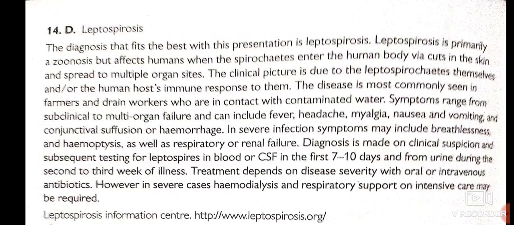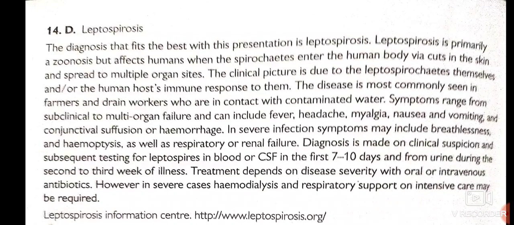Leptospirosis, let's discuss. The diagnosis that fits this presentation is leptospirosis, primarily a zoonosis, but it affects humans when spirochetes enter the human body via cuts in the skin and spread to multiple organ sites. The disease is most commonly seen in farmers and sewer workers who are in contact with contaminated water.